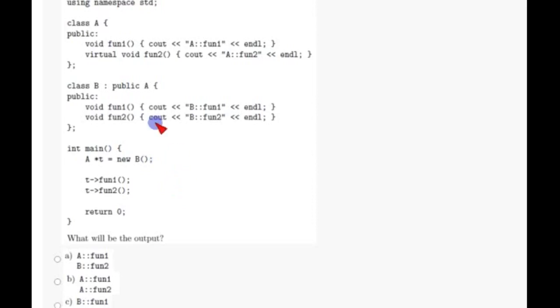because here function 1 is related to class A and function 2 is related to class B. So option A is the correct answer for the first question.